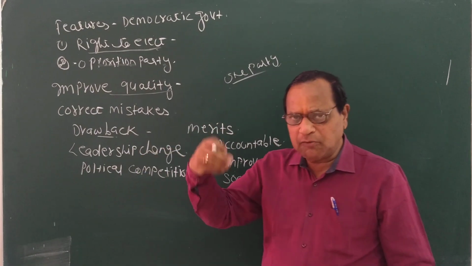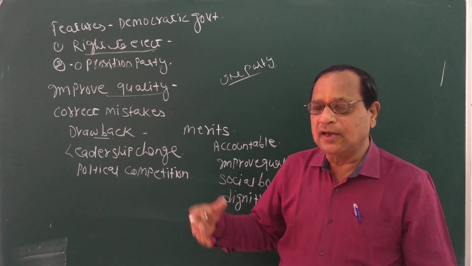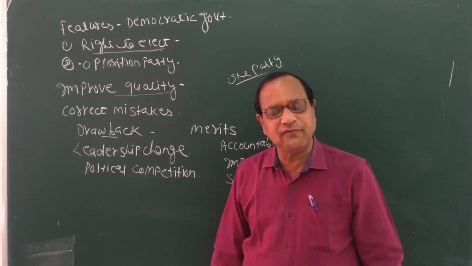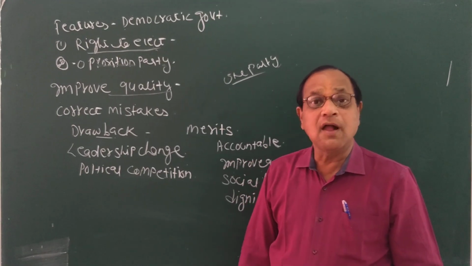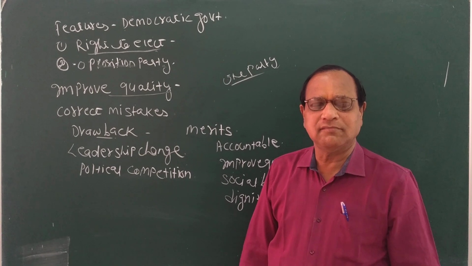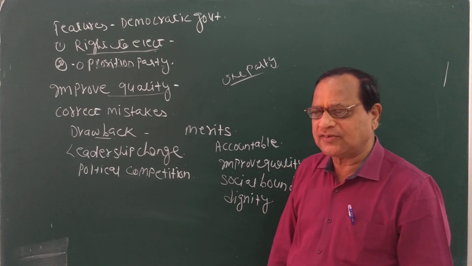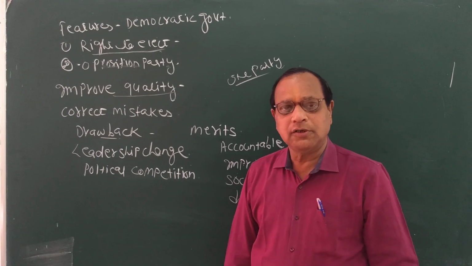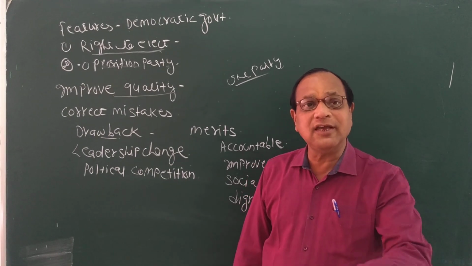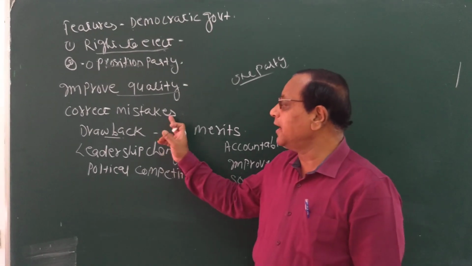Suppose government had issued some policy, some order, and people feel that this is not fit for them, this is not for their welfare, they oppose. Demonstrations are there, rallies are there, protests are there. Why are these demonstrations, rallies and protests there? They are there to make the government realize their mistake. So government can think over that thing and they can replace that order. That is only known as correcting the mistake.